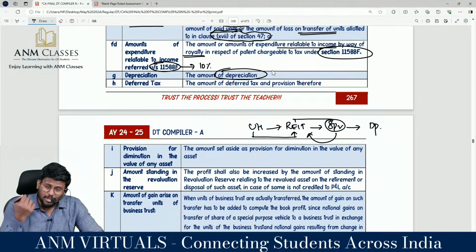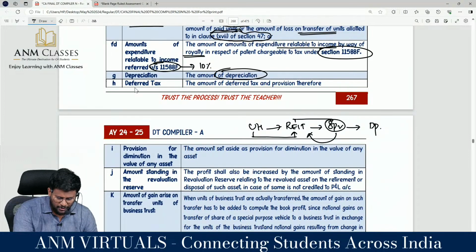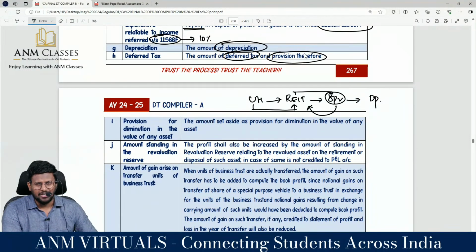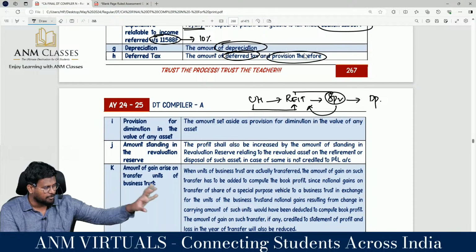So you should add back the whole depreciation, and you have reduced the depreciation excluding revaluation. With regard to deferred tax, amount of deferred tax and provision thereof. Any deferred tax debited to P&L account should be added back, because deferred tax you are creating in your books of accounts to reduce the timing difference as per your AS number 22.